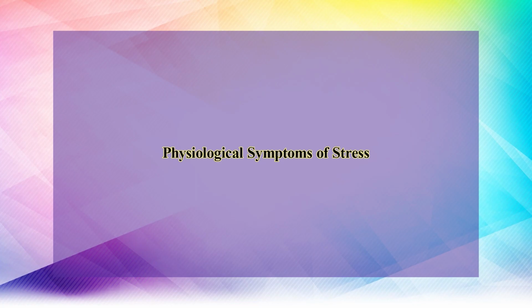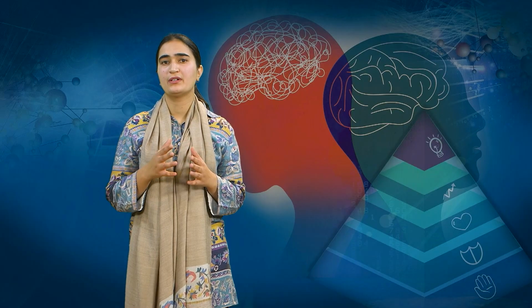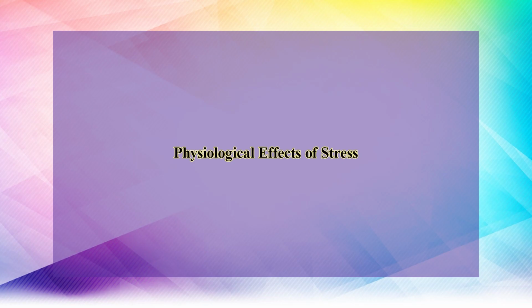Let us now discuss the physiological symptoms of stress. The effects of stress can be felt throughout the entire body, impacting almost every system. When you are stressed, you could have shortness of breath or a rapid heartbeat. This is your cardiovascular system responding to stress. Additionally, stress has an impact on the digestive system by bringing on symptoms like heartburn or indigestion. Stress can deregulate our neurological system, interfere with our sleep cycle, make us feel exhausted, and make us gain or lose weight. Even the menstrual cycle and a woman's capacity to become pregnant have been found to be impacted by chronic stress. Now, we will talk about the physiological effects of stress.